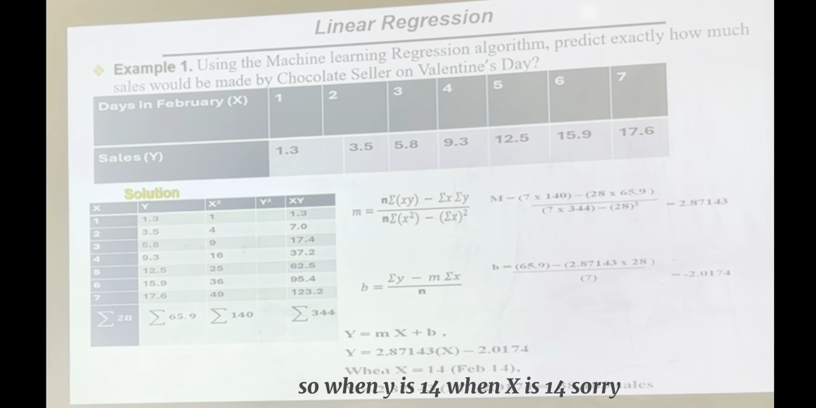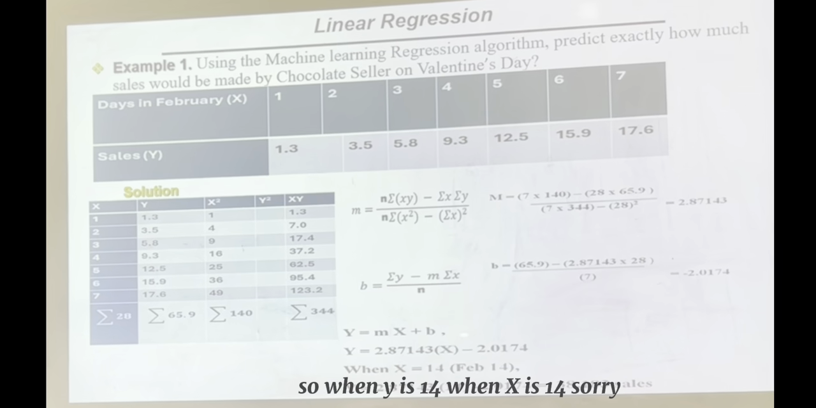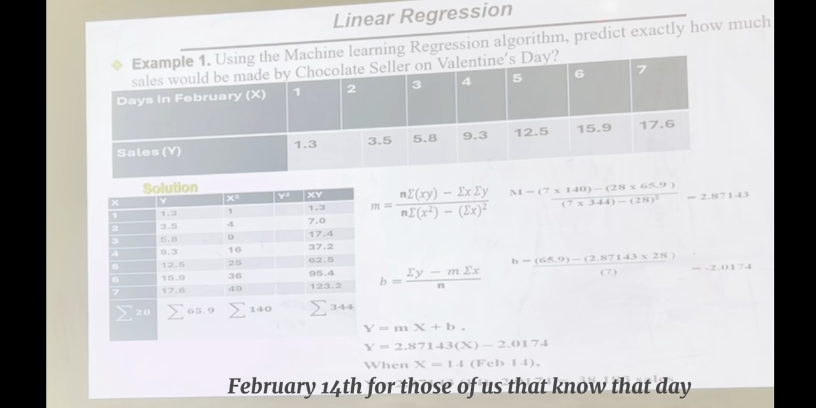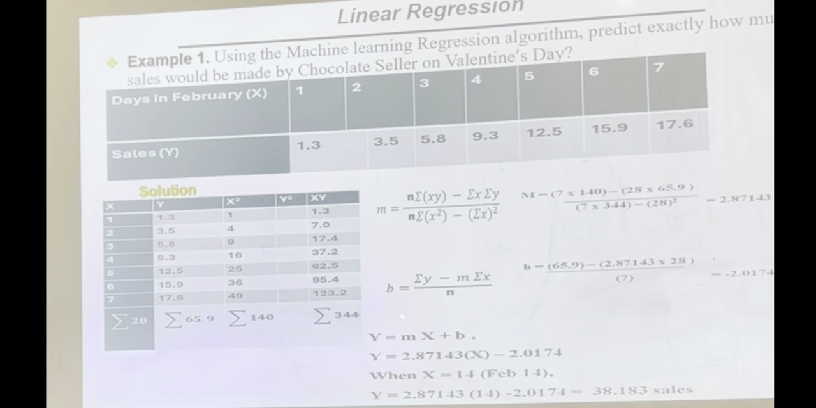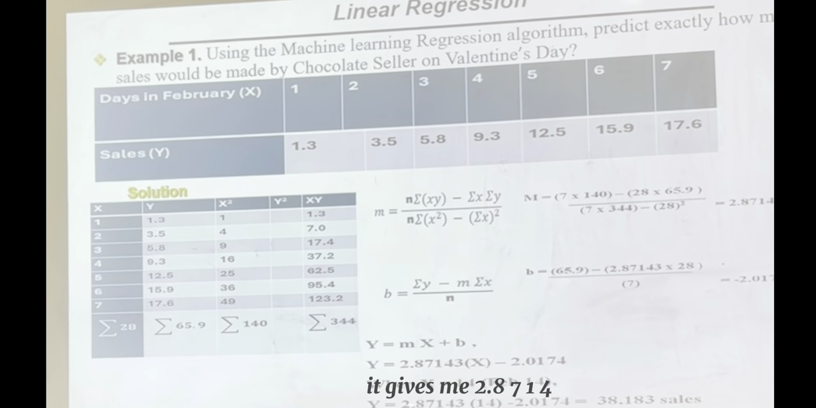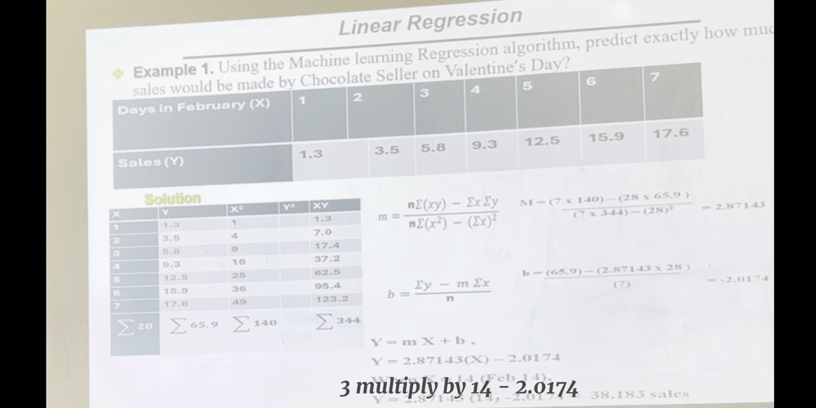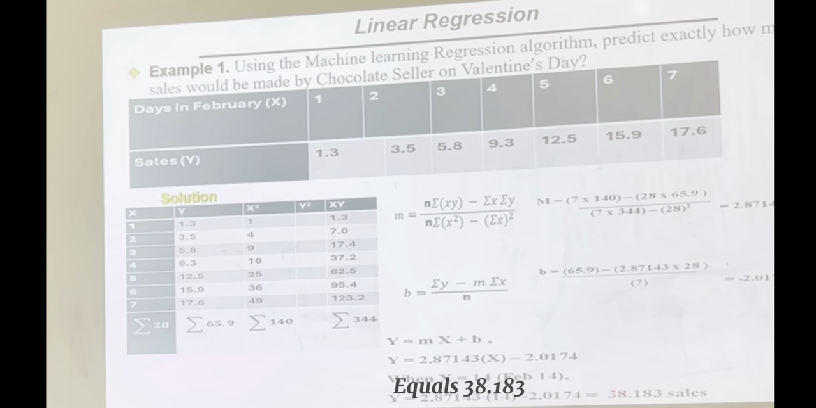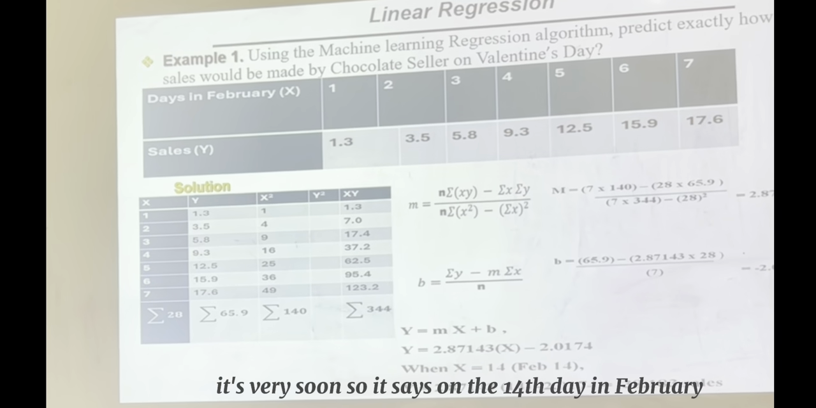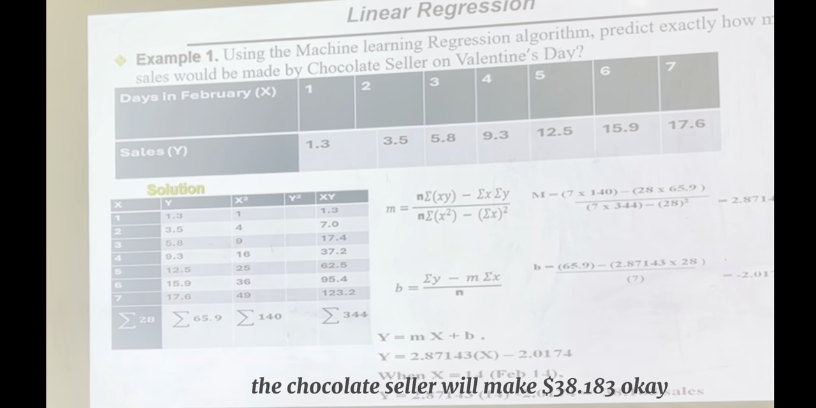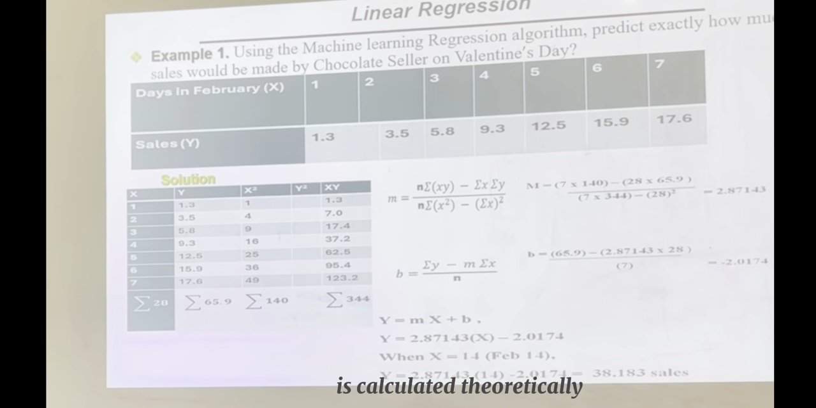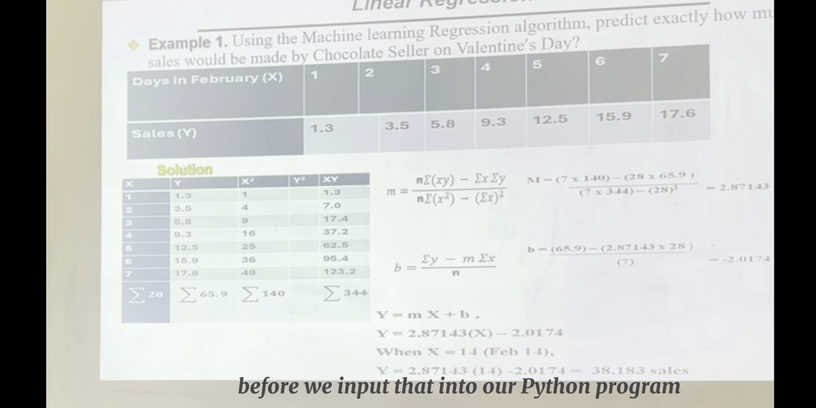Okay, so when x is 14, so I mean on the 14th day, Valentine's Day, February 14th, for those of us that know that day, what becomes my y? So here now I substitute my x into this. It gives me 2.87143 multiplied by 14 minus 2.0174 is equal to 38.183 sales. So it says on the 14th day in February, the chocolate seller will make $38.183. Okay, and this is how the linear regression algorithm is calculated theoretically before we input that into our Python data.